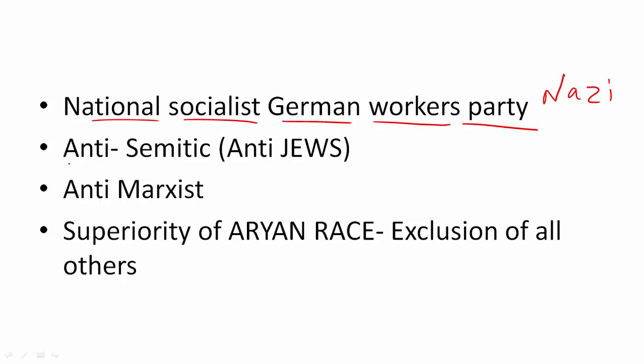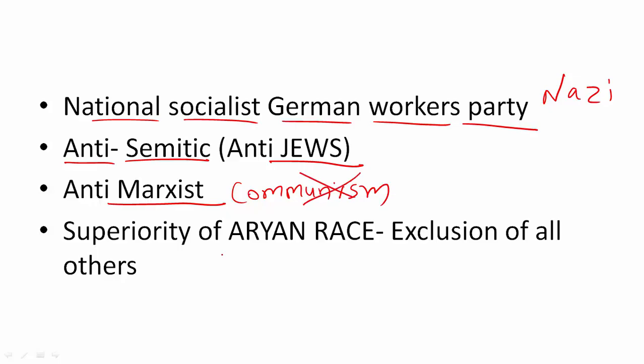This party had a very anti-Semitic ideology. It means that it was against Jews. It also had anti-Marxist policies. It hated communists. Hitler was against communism. Please remember this. And they believed in the superiority of the Aryan race. They believed that all the white Germans who have blonde, golden colored hair belong to the Aryan race, and all the other people living in Germany should be excluded. They should be thrown out of Germany or killed.